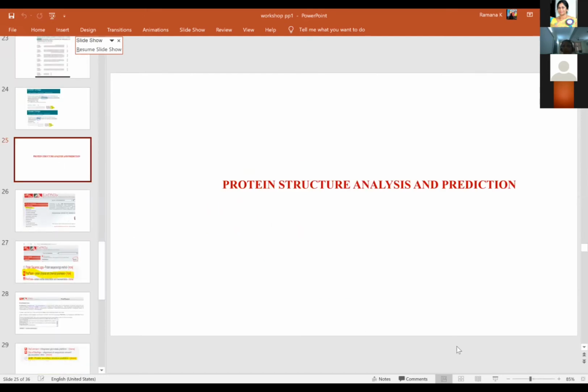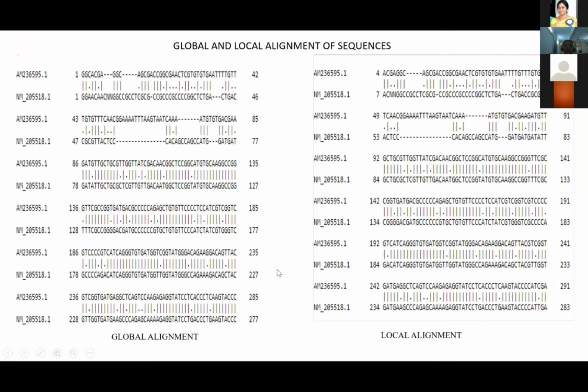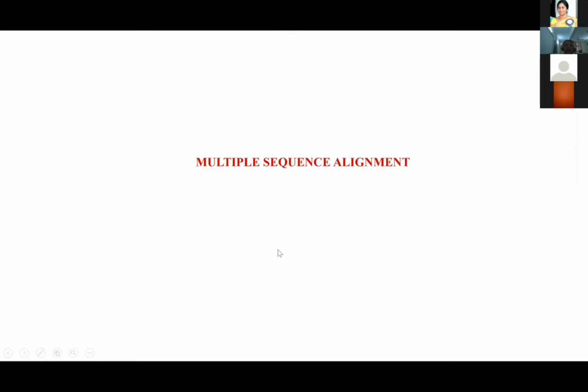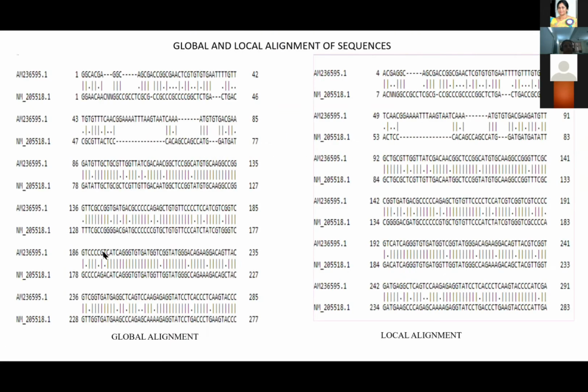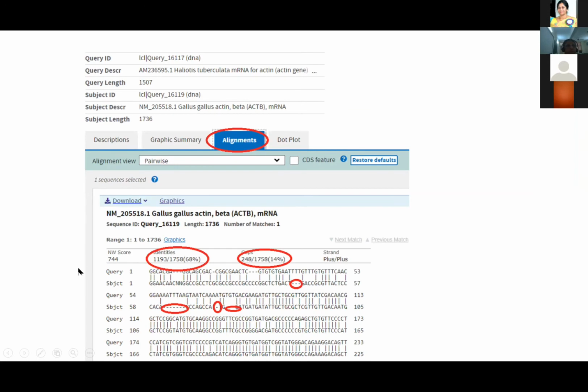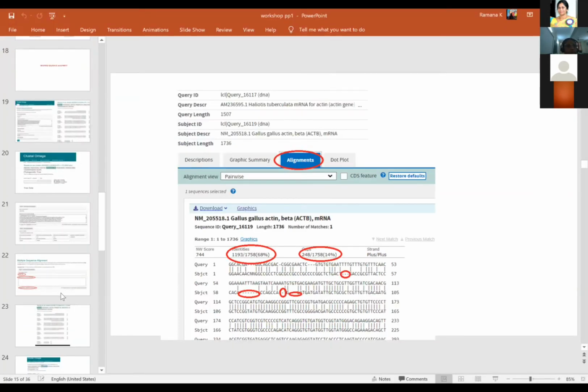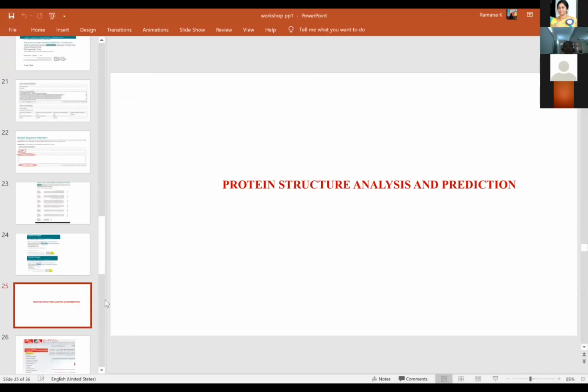So predicting the primary protein structure analysis. Protein structure analysis and prediction, then we will come back into the multiple sequence alignment there.